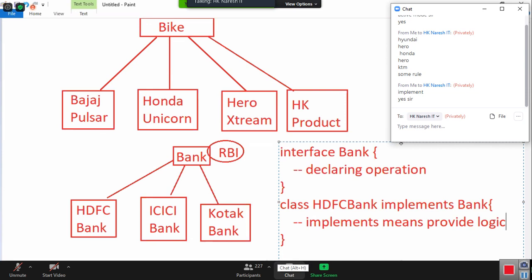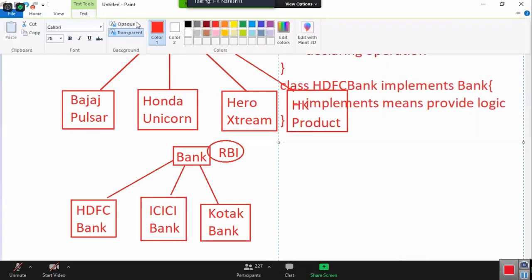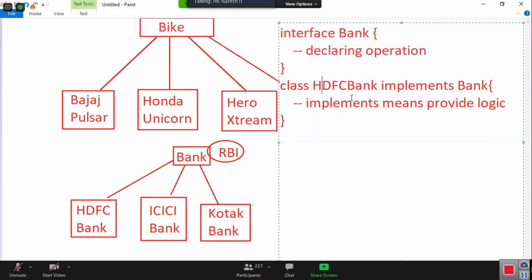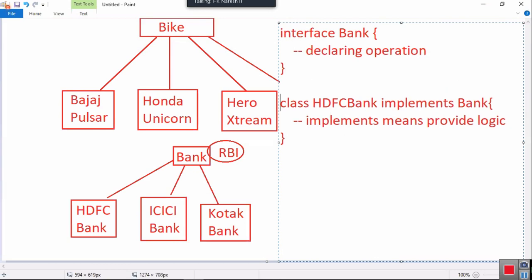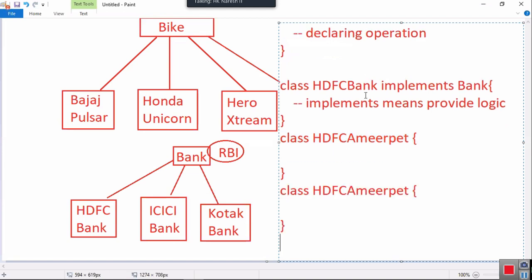Sometimes I will have a requirement like this. Some of the operations, I'll have something like HDFC Bank implements bank. What will this HDFC Bank have? So many branches, right? Class HDFC Amirpet branch. Class HDFC SR Nagar branch. These are Hyderabad branches. You can imagine your own branches.